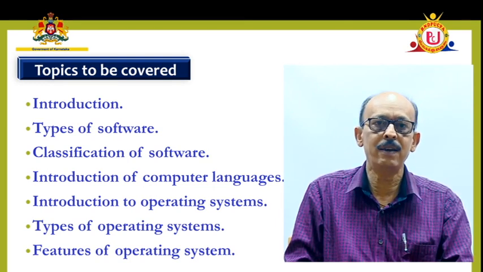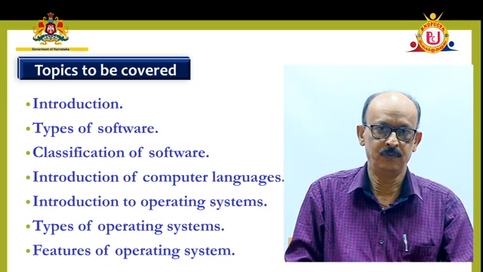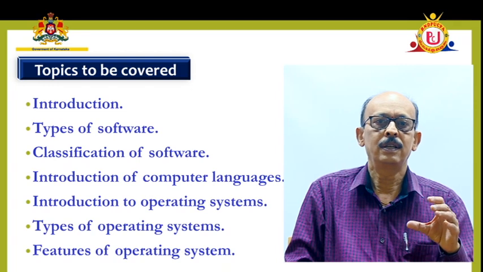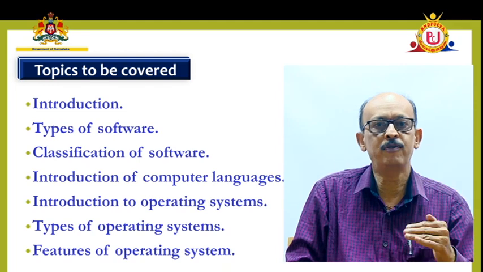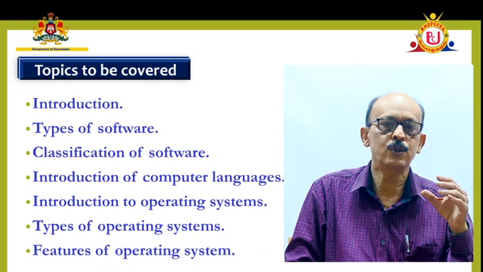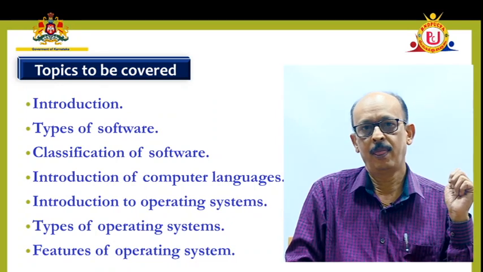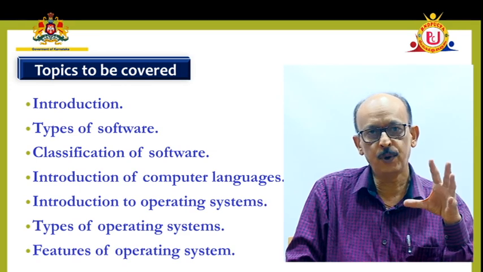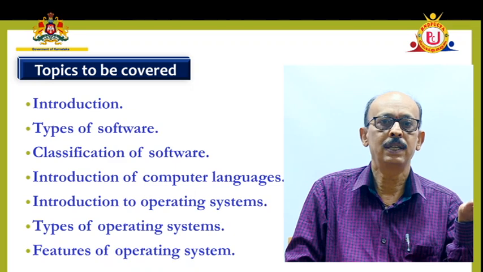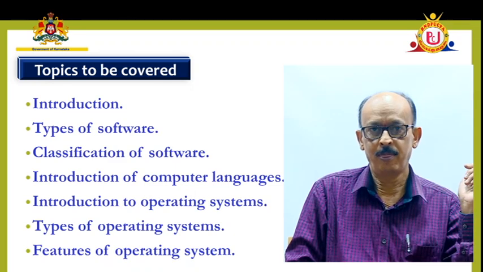Instruction is a command given to the computer to do some work. So collection of instructions in a sequence, in a proper format, will form a program. That program is to solve a given problem. Set of such programs to solve one or more problems is called the software.